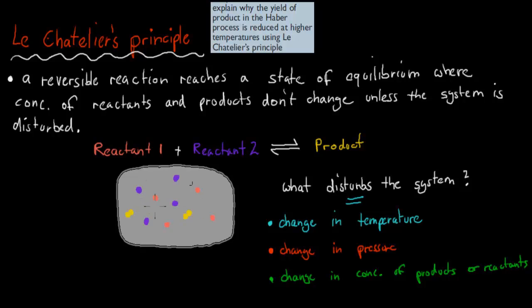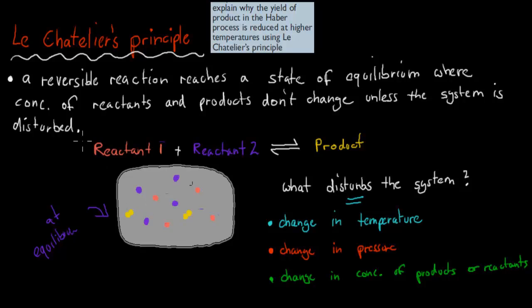So for example, if we have 4 reactants number 1, 4 reactants number 2, and 2 of these products, and this is at equilibrium, then this won't change, right?